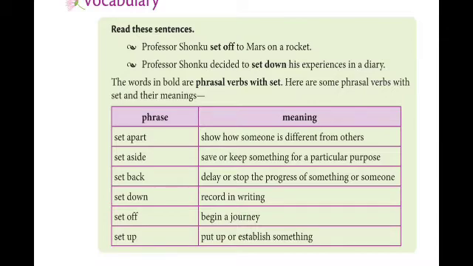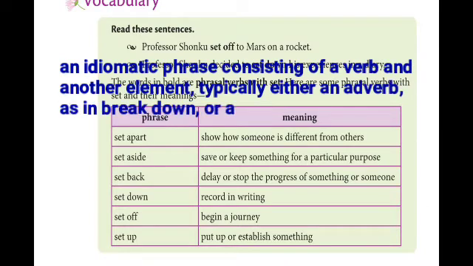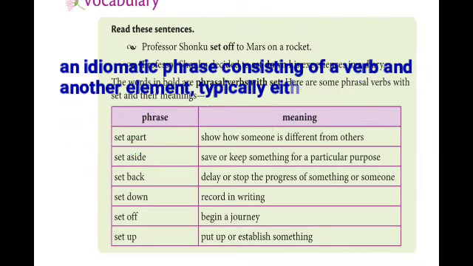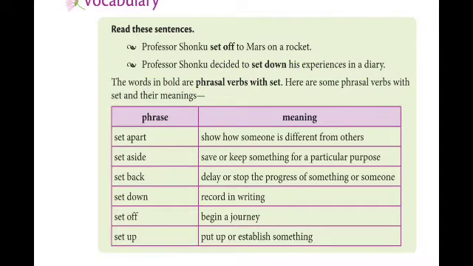We already said that a phrasal verb is a combination of a verb plus a preposition or an adverb.